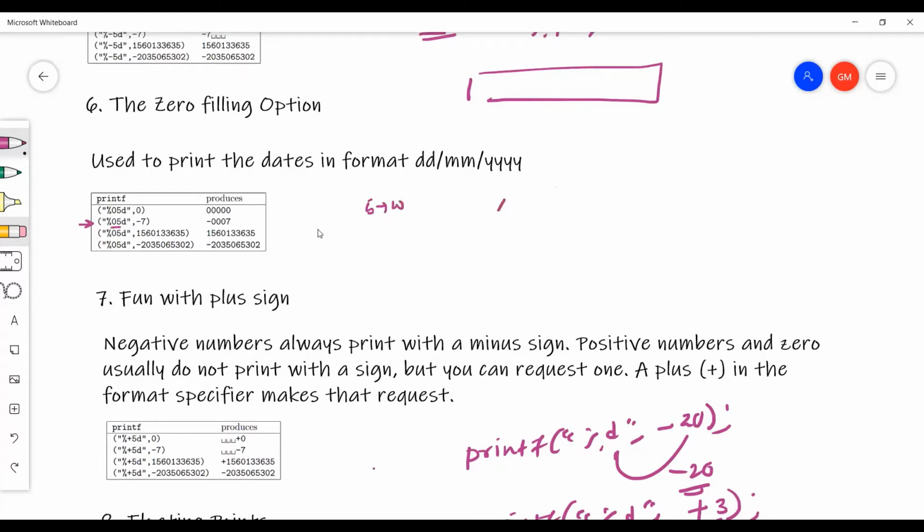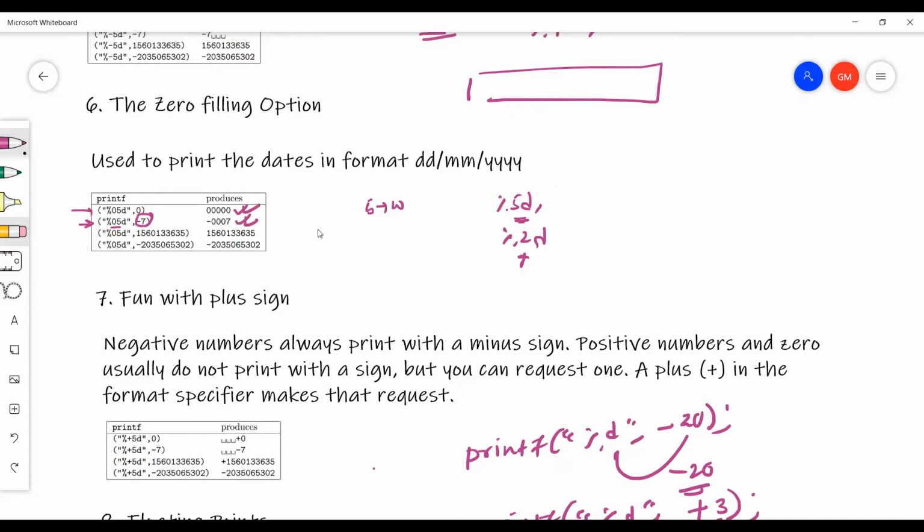We are writing %5d, or suppose we can write %2d. Whenever we decide the width and the number of characters we are going to print is less than the width, it's filled with spaces. Instead of spaces, you can fill with 0. See the output.